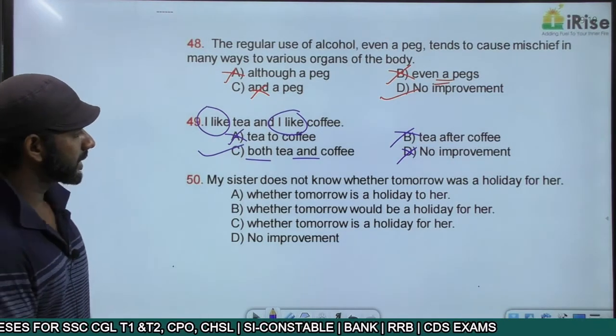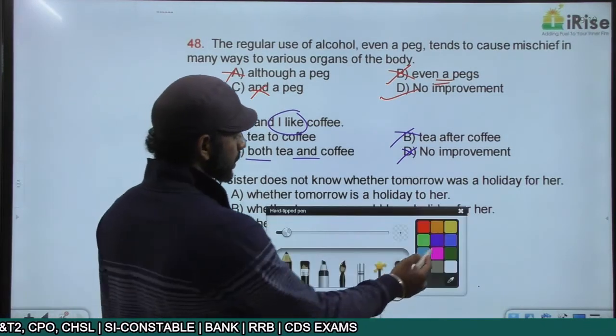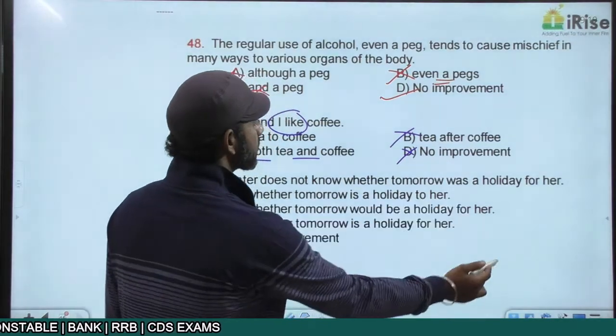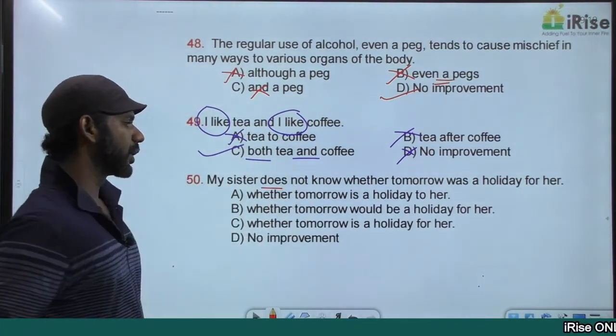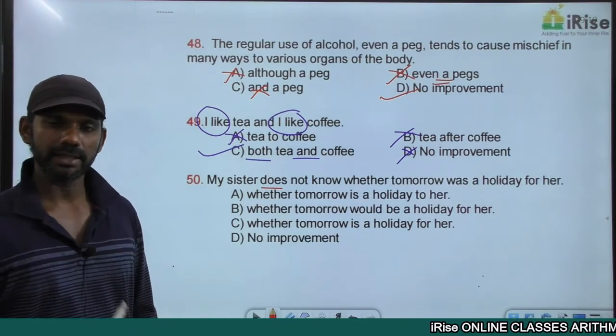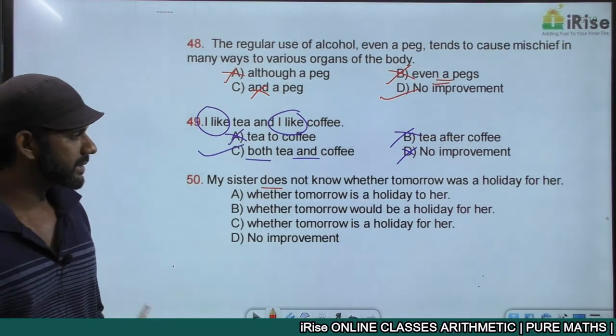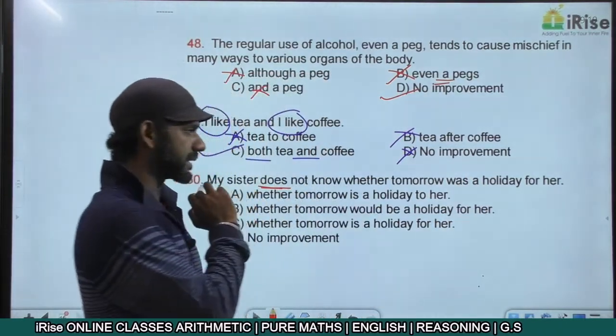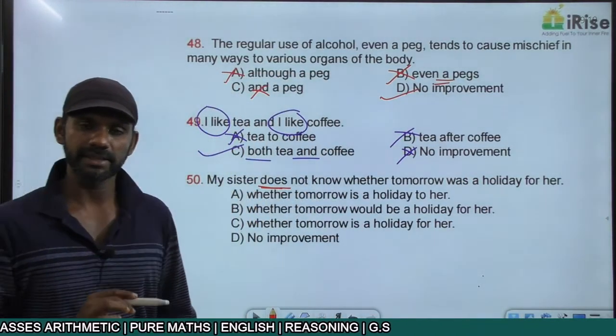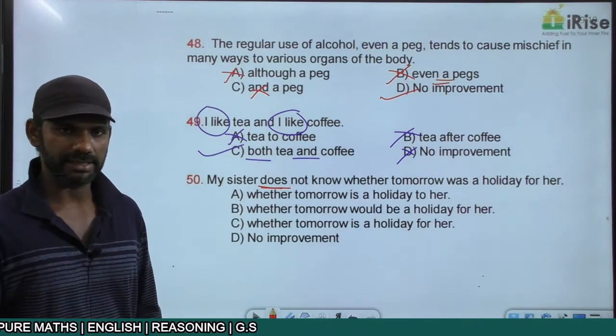My sister does not know whether tomorrow was a holiday for her. The sentence started in the present tense, so the whole sentence must be in the present tense. Only then there will be tense consistency.